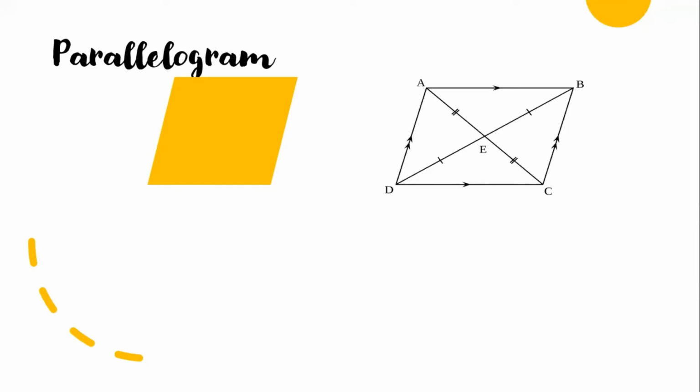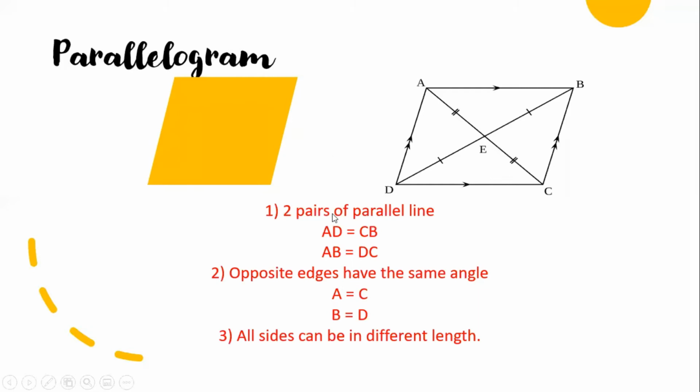So what is the property of a parallelogram? Two pairs of parallel lines, AD equal to CB, and AB equal to DC. And opposite angles are the same, which means this angle and this angle are the same, and this angle and this angle are the same. All sides can be in different lengths. Remember, parallelogram doesn't mean that the lengths are the same. The sides can be in different lengths. Remember this.